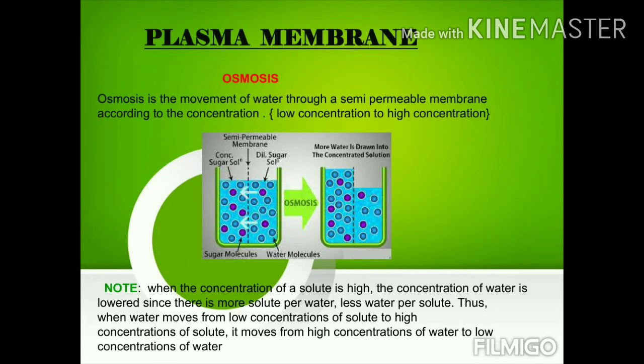So here also, semi-permeable is like that. Most of the materials or molecules try to enter into the cell, but this plasma membrane won't allow all molecules into the cell. It will allow only selected materials. That's why we say plasma membrane is a semi-permeable membrane.